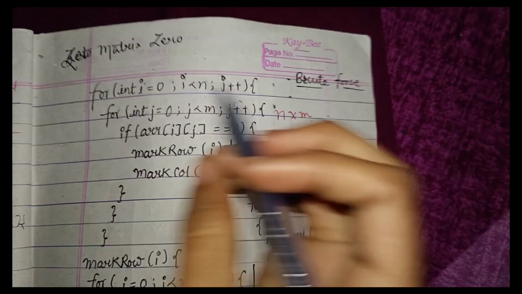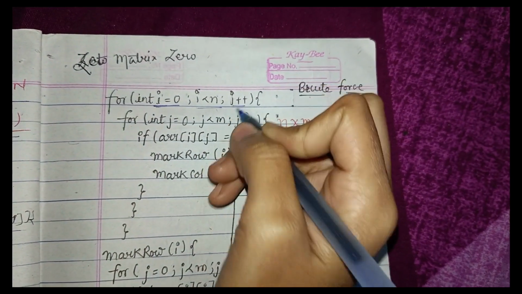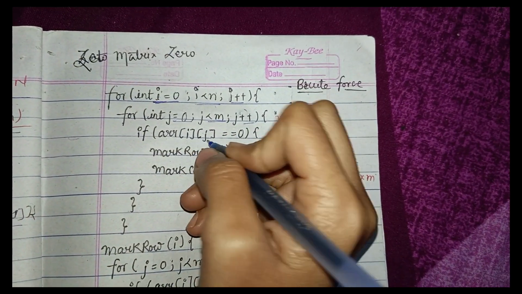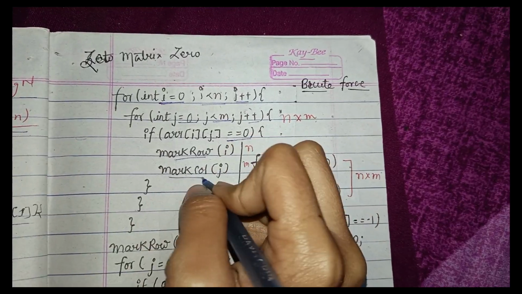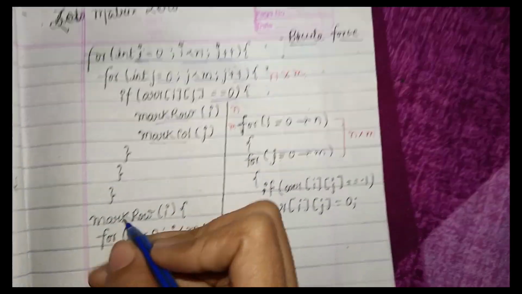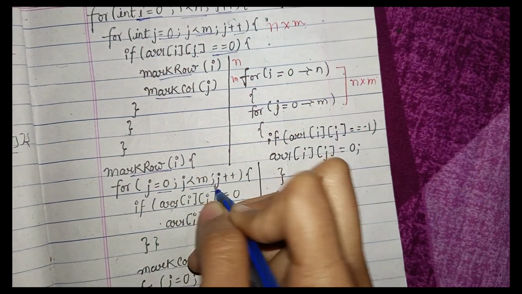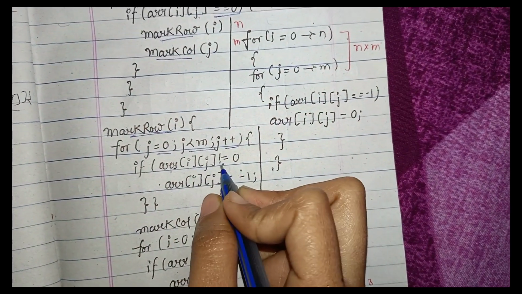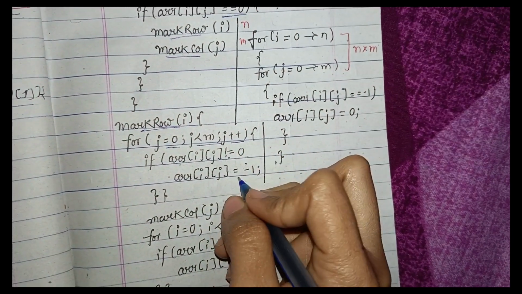As you can see, this is our code. First, it travels from 0 to n with i and j also, and if matrix[i][j] is equal to 0, then we mark the row and mark the column. After that, we traverse our matrix again, and if it's not equal to 0, we can make it -1.